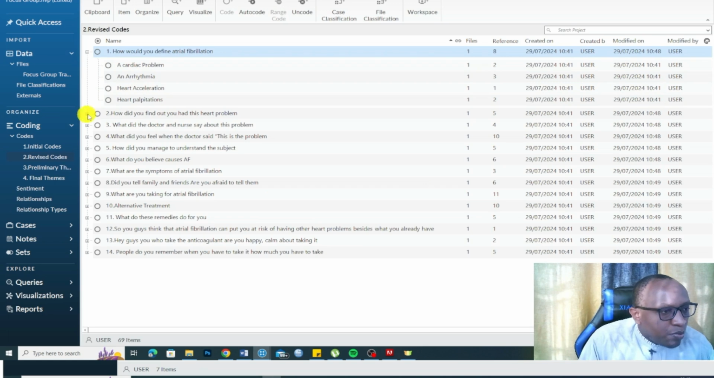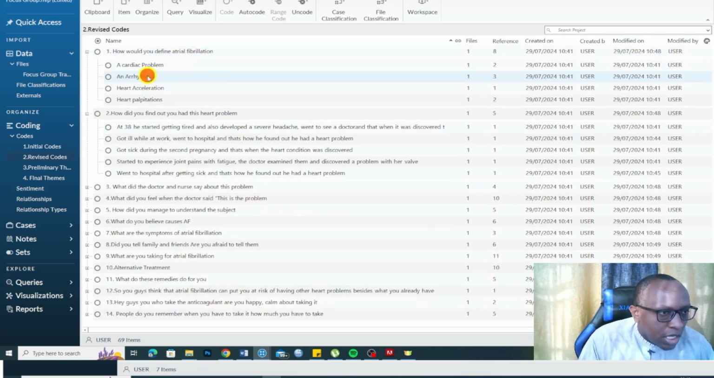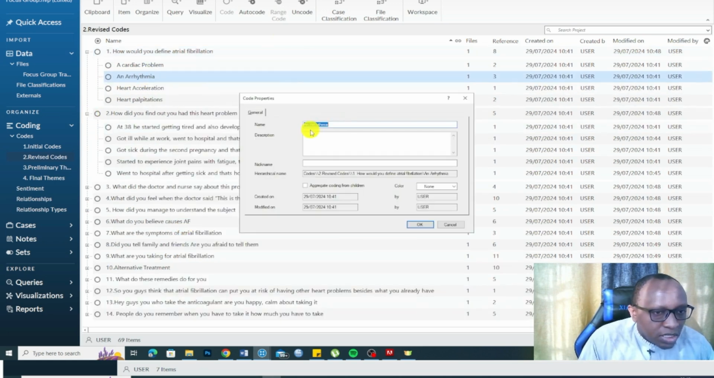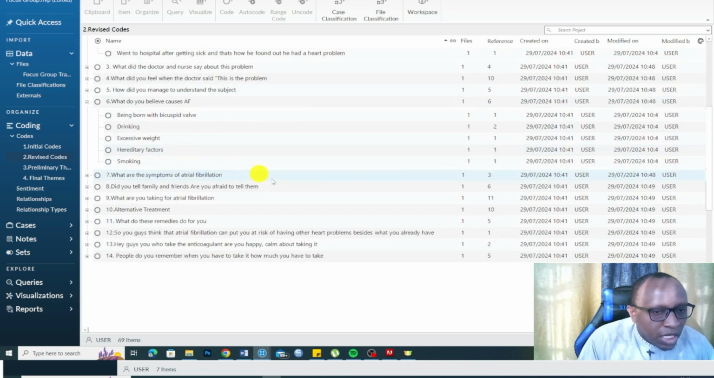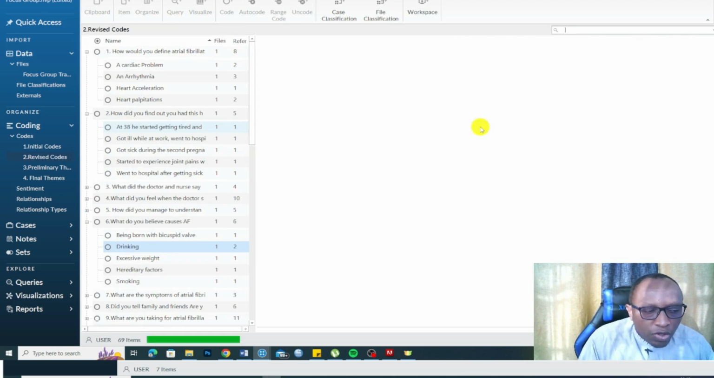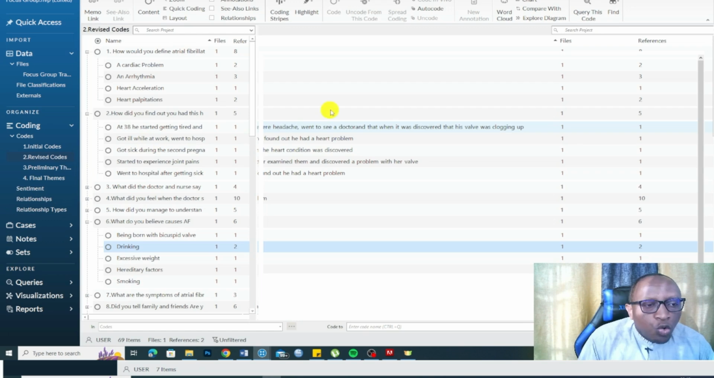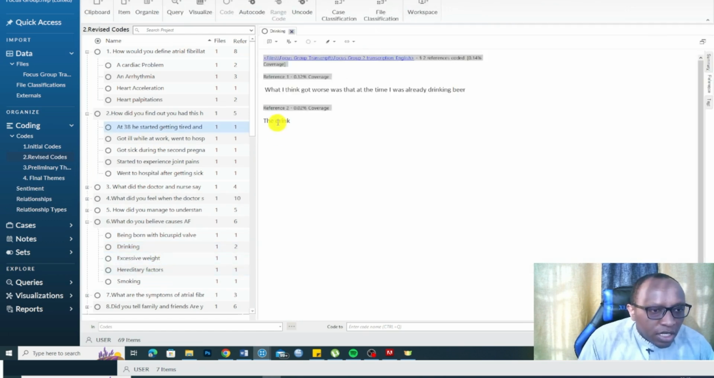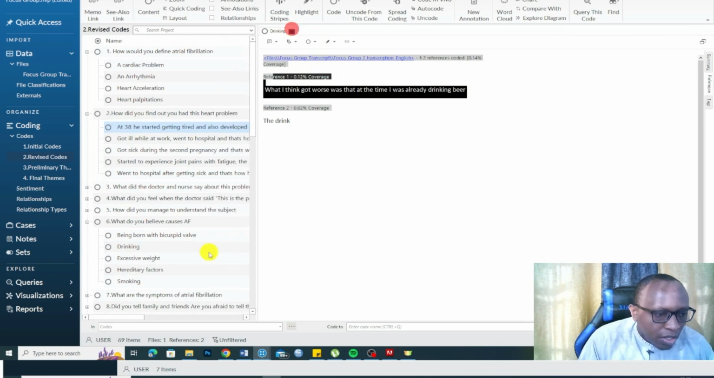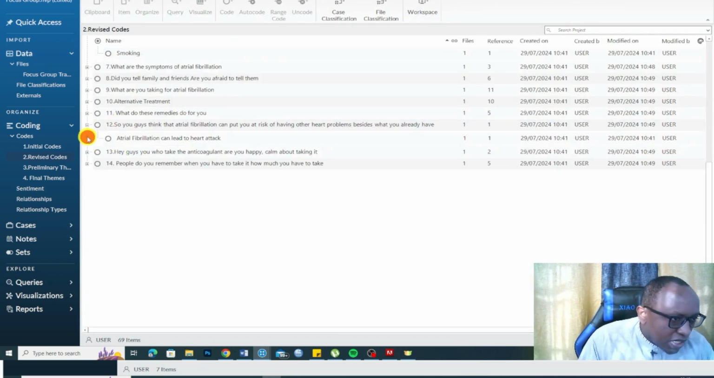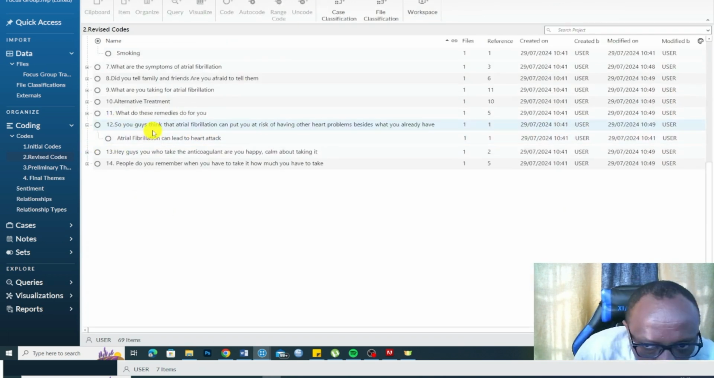By revising, we mean going and right-clicking and going to code properties. We rename and re-edit the codes, and then if there are codes that have shared meaning, we combine them. For example, you can see drinking has 2 references. That means 2 people suggested that drinking is one of the main causes of atrial fibrillation, okay? You can see that. So just cleaning up, which is the revising of codes.